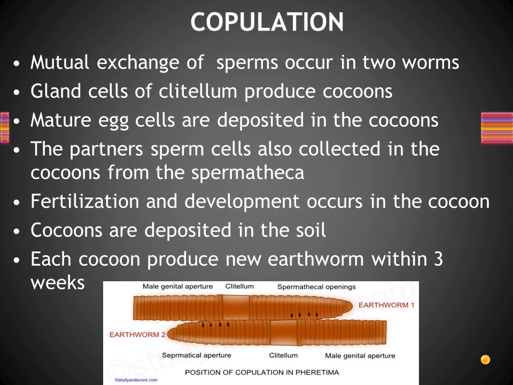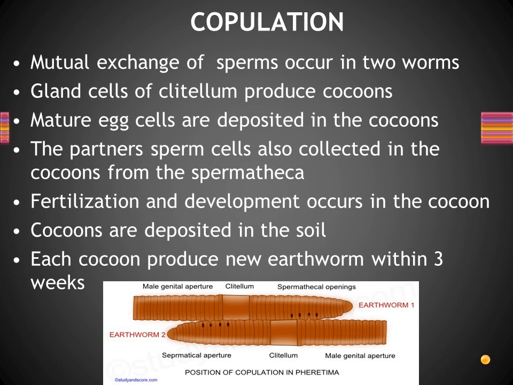Okay. The next region is the clitellar region. The clitellar region is very important. This is a hard thickened part which is present in segment numbers 14 to 17, right? The role of the clitellum is that it produces glandular substances, and with this it produces cocoons, right? It will produce the cocoons.